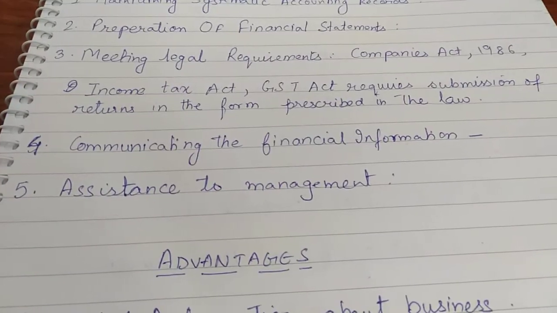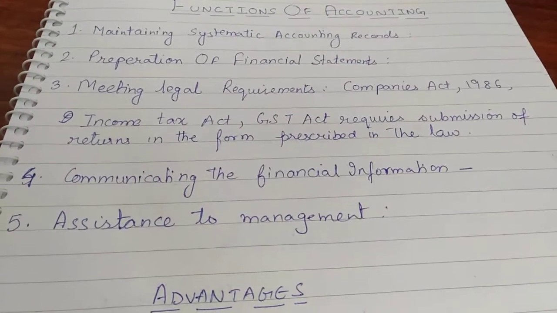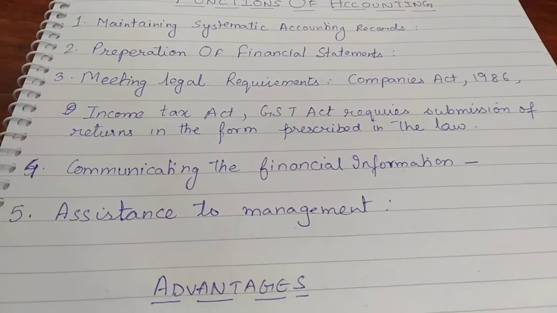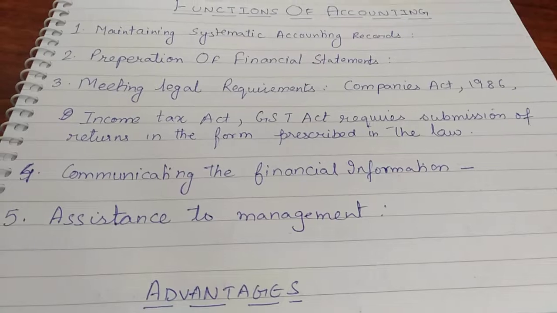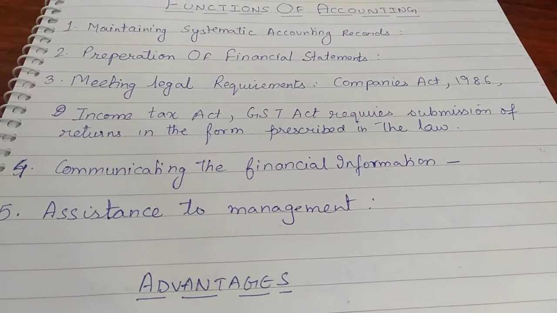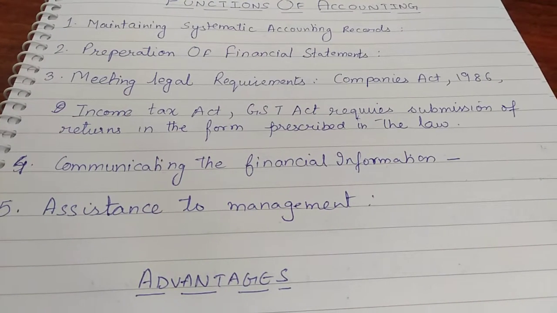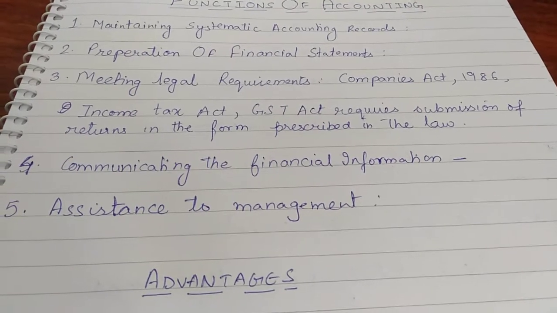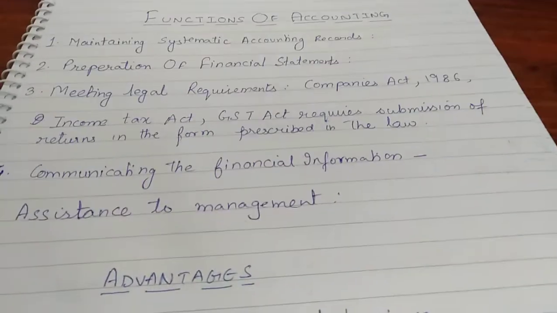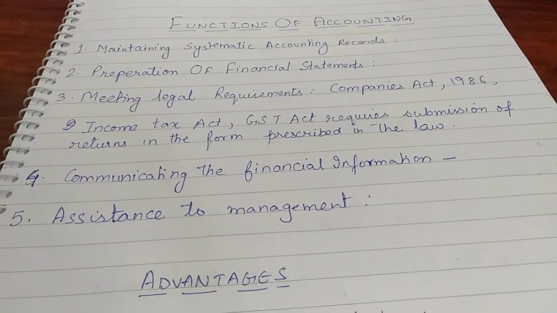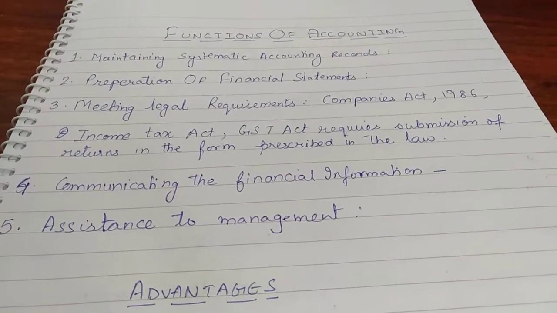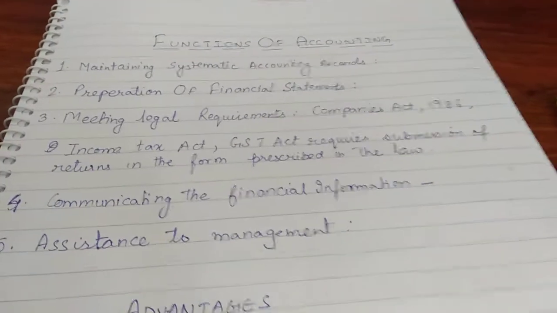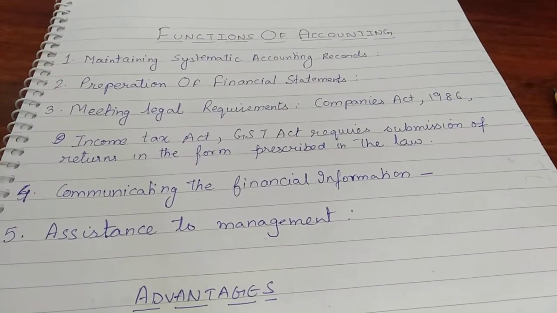Fifth, assistance to management. The fifth important function of accounting is it assists management by providing them useful information through which they can take decisions, they can exercise better control over the business. So it assists management in decision making and exercising control. So these were the 5 functions of accounting.